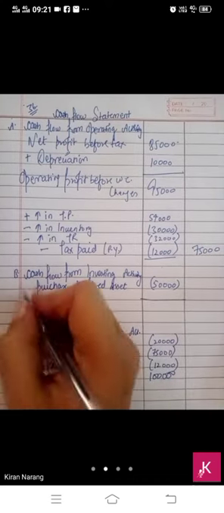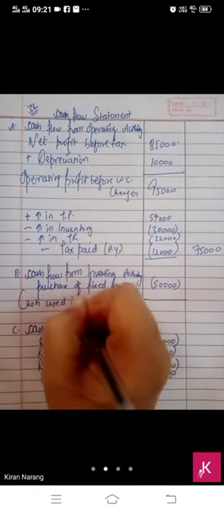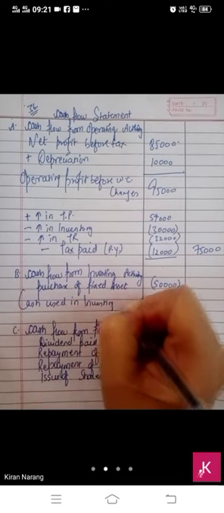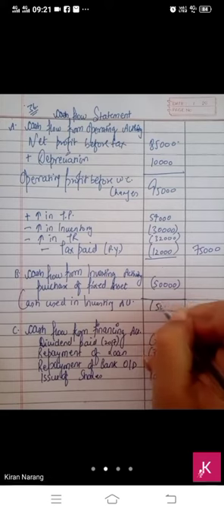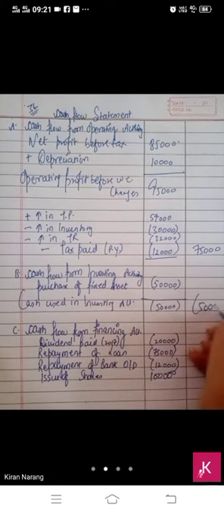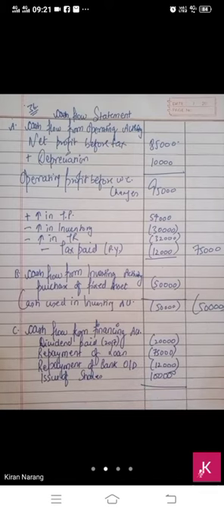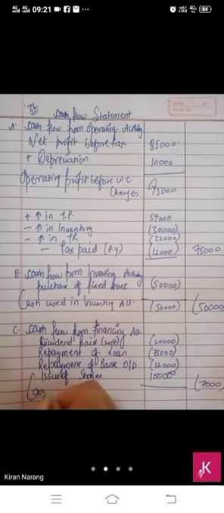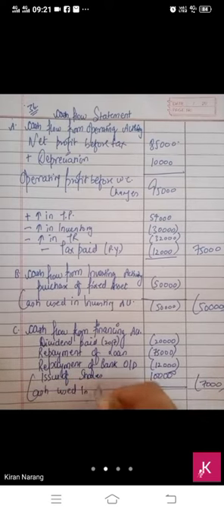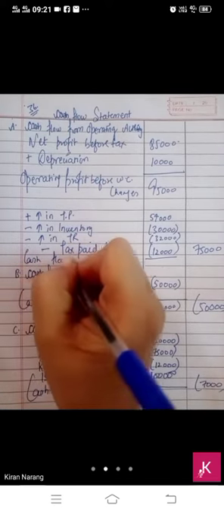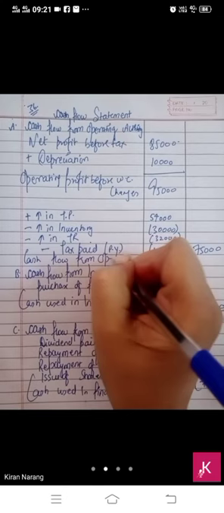Now cash used in investing activity, because the answer is in minus, 50,000. It will be recorded outside, minus 50,000. Here 1 lakh minus 75 minus 20 minus 12, so the answer will be minus 7,000. Cash used in financing activities. And this was cash flow from operating activities.